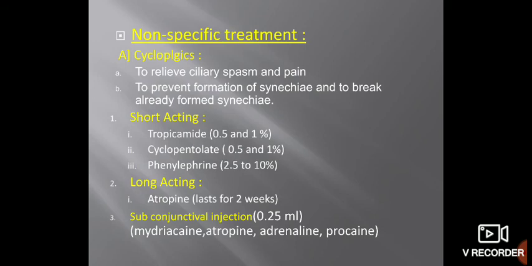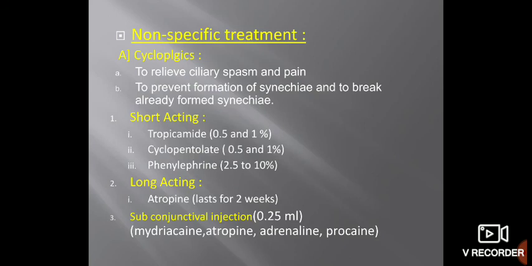In uveitis, there is ciliary spasm, excessive contraction of the ciliary muscles. So we have to relax this spasm, and these drugs do that. They paralyze the ciliary body, and as the ciliary body is paralyzed, pain is relieved. The pupil will be dilated, synechiae will not be formed, or the few synechiae which are formed will break. Short-acting cycloplegics are tropicamide 0.5 or 1%, cyclopentolate 0.5 or 1%, and phenylephrine 2.5 to 10%.